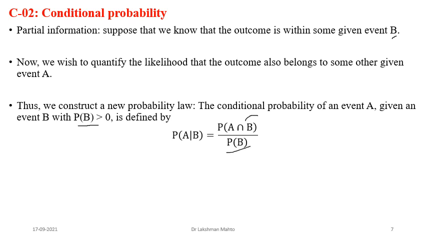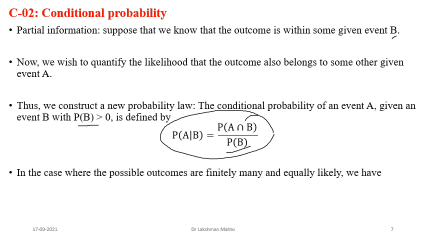So this chance of A happening in B, I'm saying, is the intersection, or simply you can say the outcomes of A that occur in B, divided by all possible outcomes of B. So this is the way to define the conditional probability of an event A when you have partial information B. You can take it as the definition of conditional probability, and you might have already seen it in high school as well.